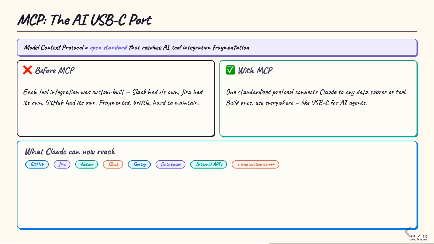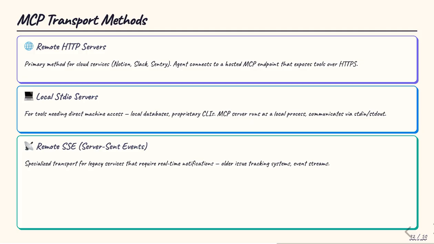Claude Code can now reach GitHub, Jira, Notion, Slack, Sentry, local databases, internal APIs, and any custom MCP server your team builds. The integration cost drops from weeks of custom work to a single configuration. Claude Code supports 3 transport methods for MCP servers. Remote HTTP servers are the primary method for cloud services like Notion, Slack, or Sentry. The agent connects to a hosted MCP endpoint over HTTPS.